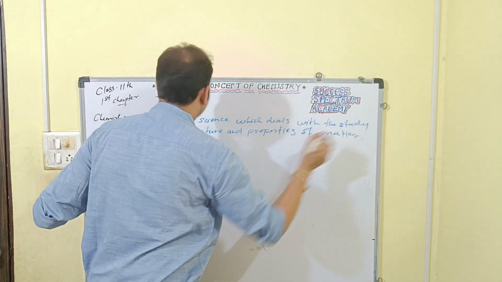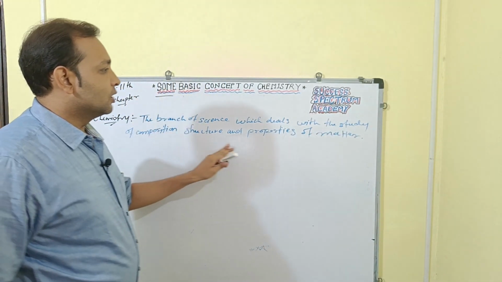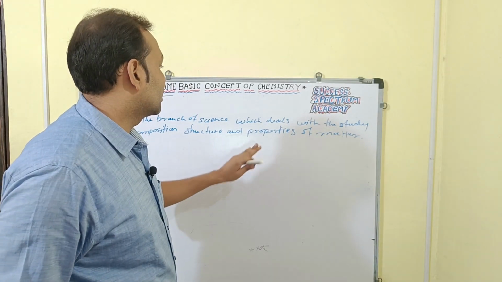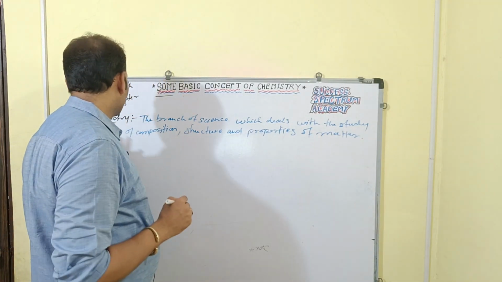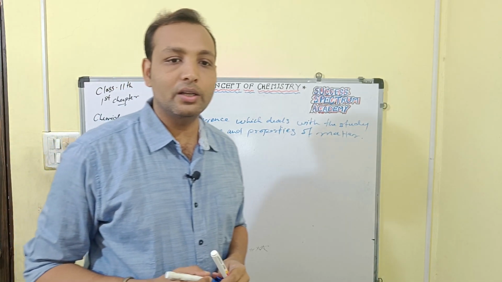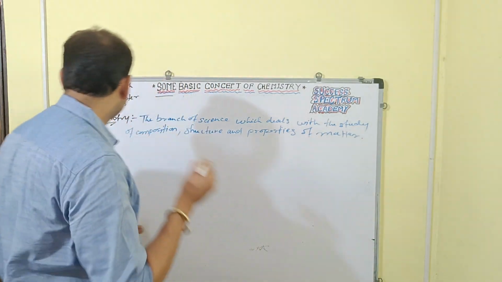So the branch of science which deals with the study of composition, structure and properties of matter is known as chemistry. Now, branches of chemistry.